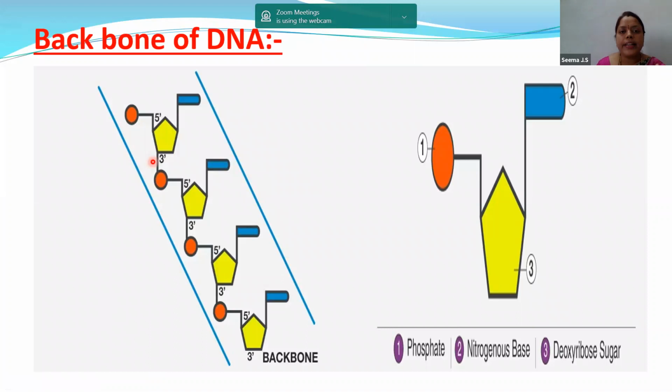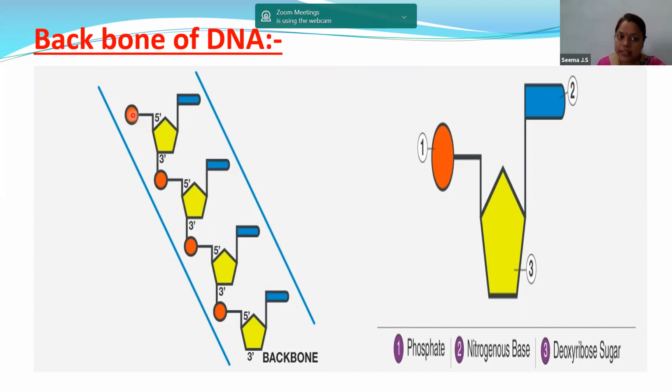Now, let us know in detail the backbone of DNA. As we have discussed earlier, the backbone of DNA is made up of sugar and phosphate. So this image will give you a clear-cut picture of how the phosphate and sugar make the backbone. You can see this is the phosphate. This is the sugar, which is pentose sugar. And again, this pentose sugar is attached to a phosphate, and again to a pentose sugar.